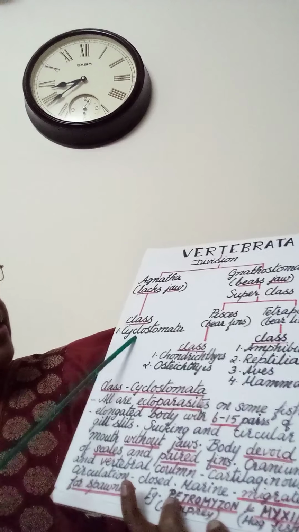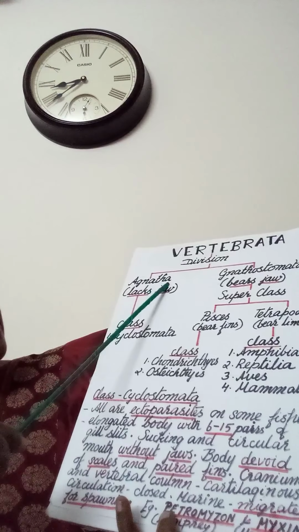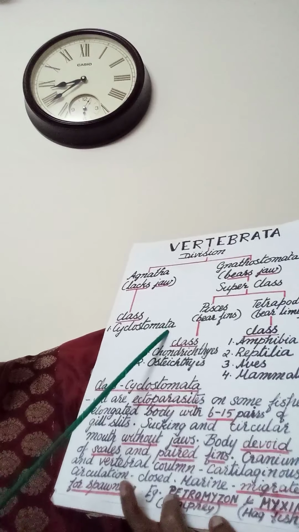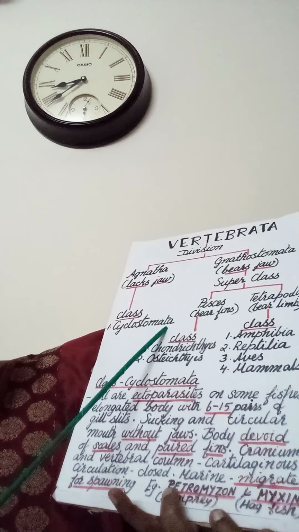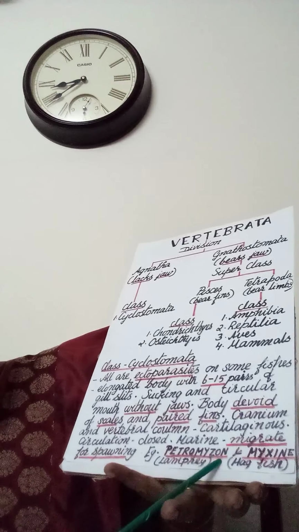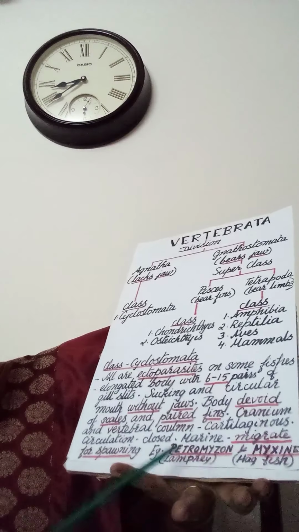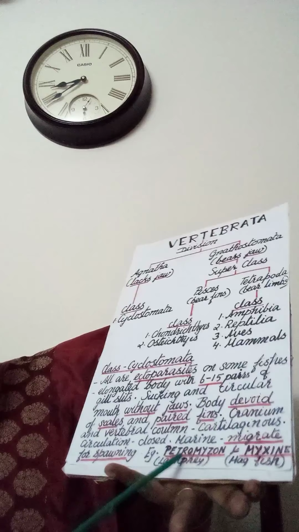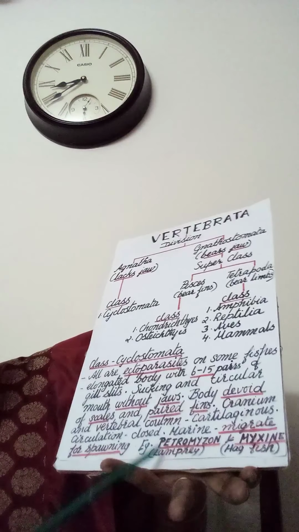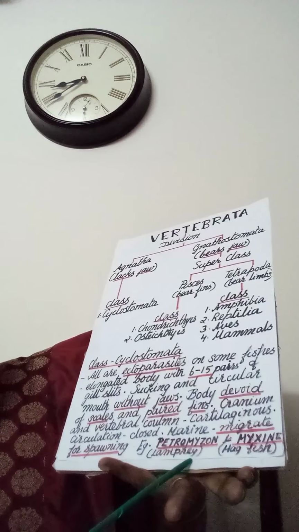So the first class coming under agnatha, there is only one class, that is cyclostomata. Examples for cyclostomata are petromyzon, or you can say lamprey, and myxin or hagfish. These are the examples, petromyzon and myxin. Petromyzon is lamprey and myxin is hagfish, coming under cyclostomata.